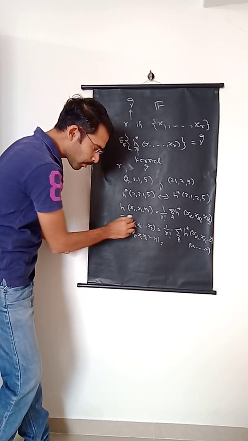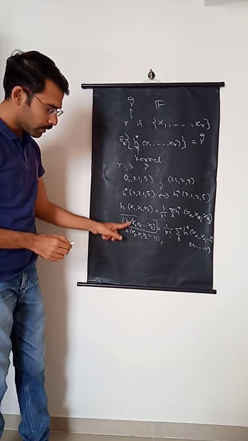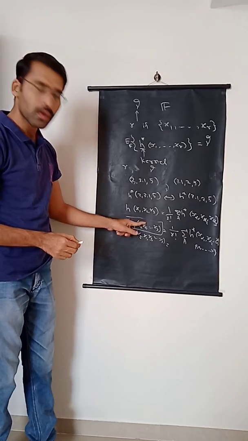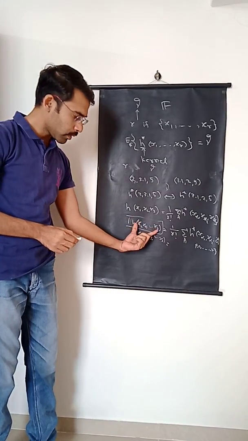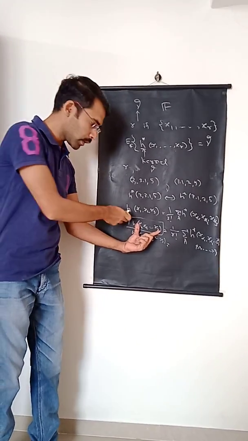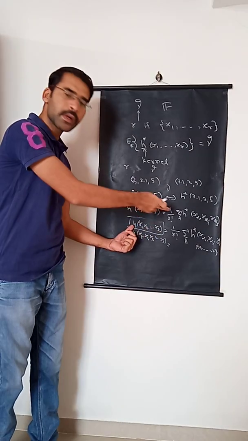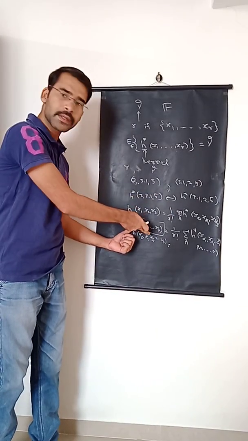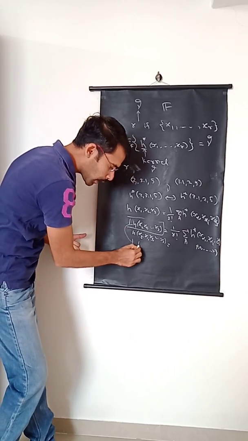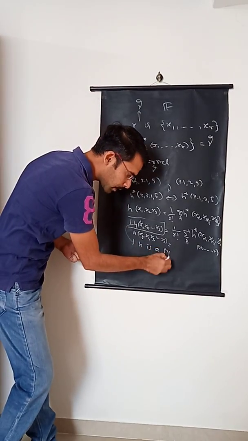So in this way we have defined a new kernel H, and this kernel will not depend on the order of its arguments. So as long as these arguments are fixed, H will give you the same value even if the order is changed. So in this way H is a symmetric kernel.